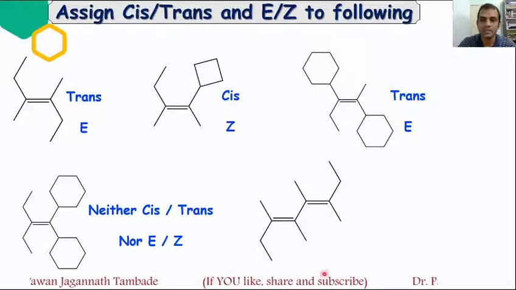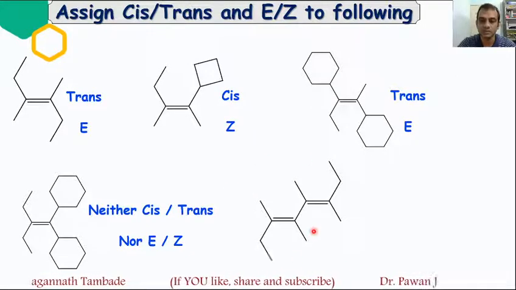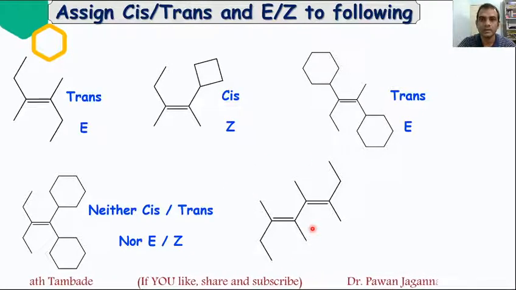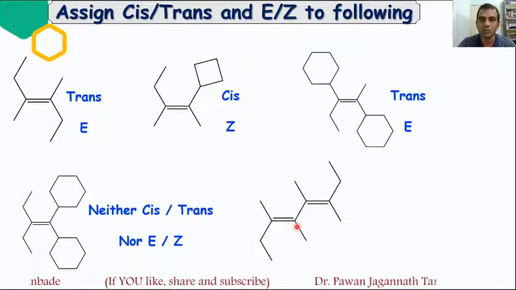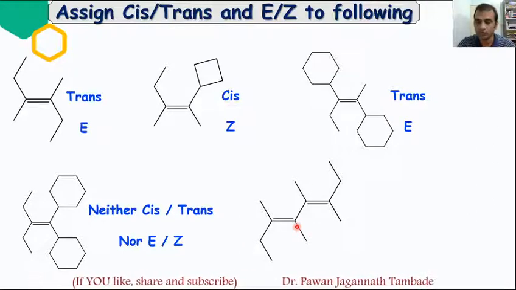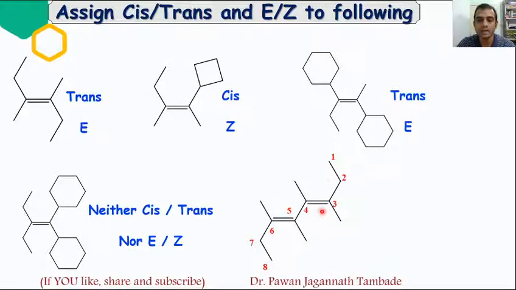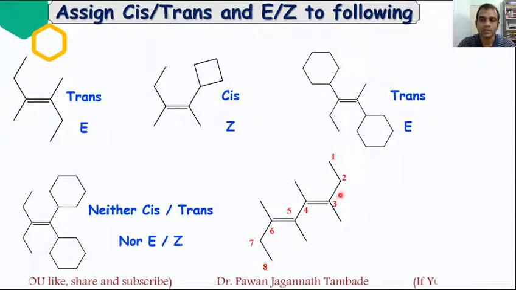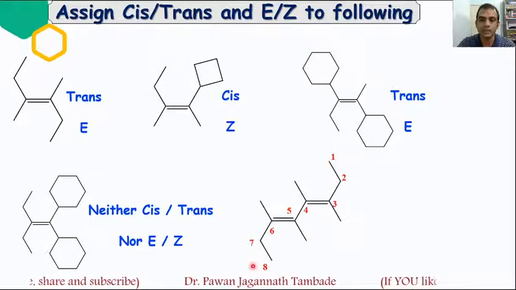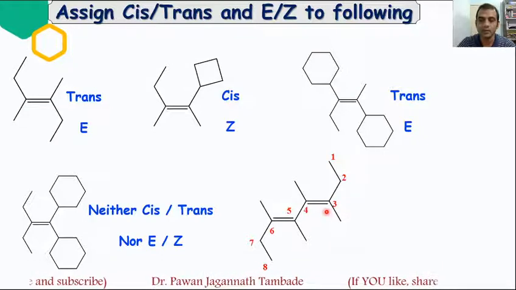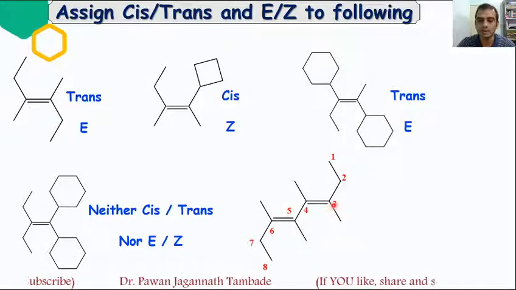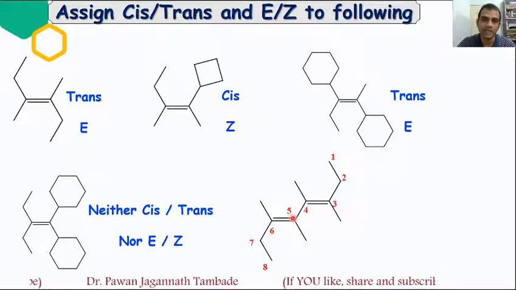So look at this last example for this video lecture. We need to apply E-Z to this particular molecule. For that, first of all, we will number the carbon atoms present in this structure. The longest continuous chain contains 8 carbon atoms, and looking at the position of the double bonds, they are at the 3rd and 5th carbon atoms.